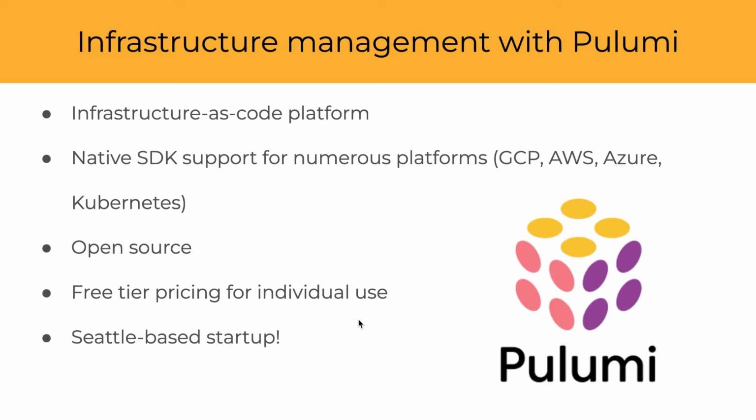Another platform we use for infrastructure management is Pulumi. Pulumi is an open source platform for infrastructure as code that has support for many existing cloud platforms like GCP or AWS. It lets you easily define configuration with code as opposed to having very large YAML files or something like that. And with the way CDP uses Pulumi, deployments can be eligible for free tier pricing. And Pulumi is also developed here in Seattle, so we love supporting our local Seattle startups.